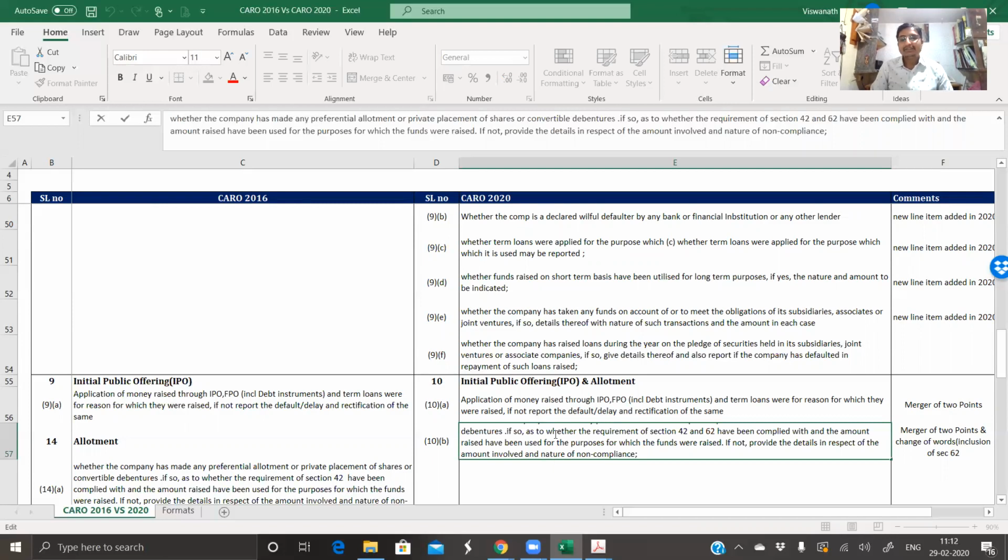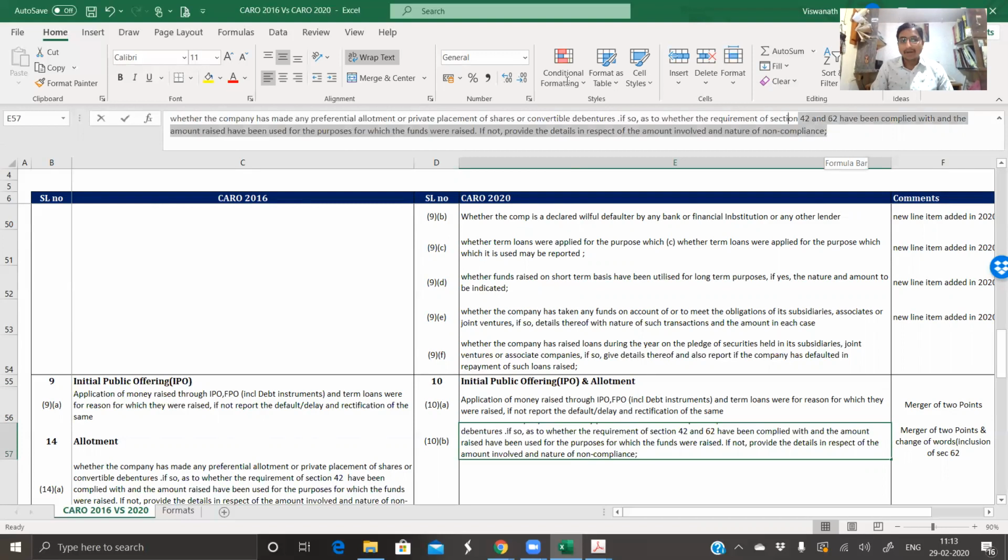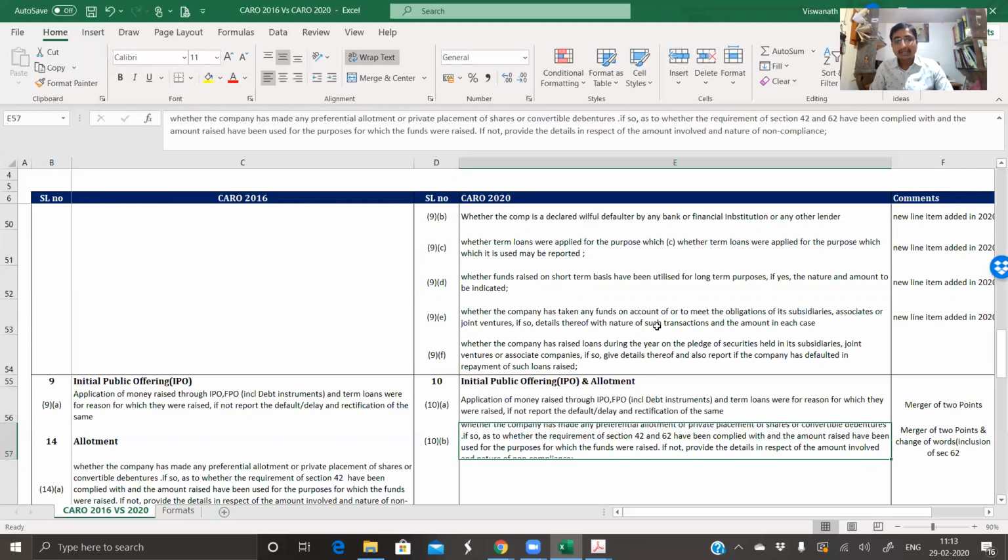All the companies where we actually raise funds, they have to report this particular point, wherein we need to just say that yes, the company has raised capital, or if the company has not raised capital, we need to say no, the company has not raised capital. There is no requirement of mentioning the fund amounts here, but we need to talk about whether the compliance has been followed or not while doing the allotment.